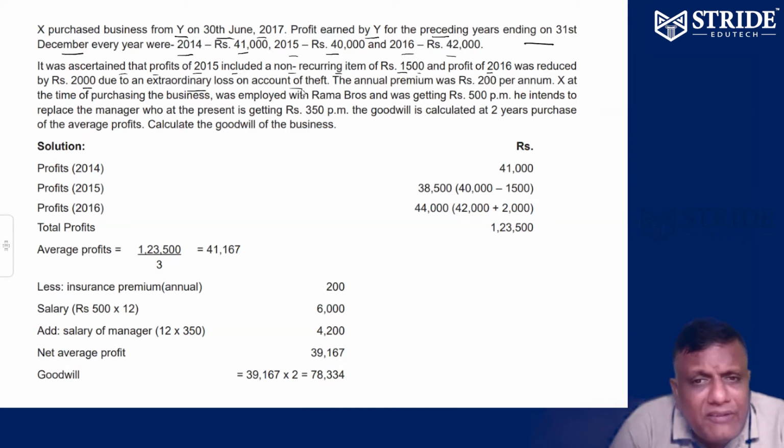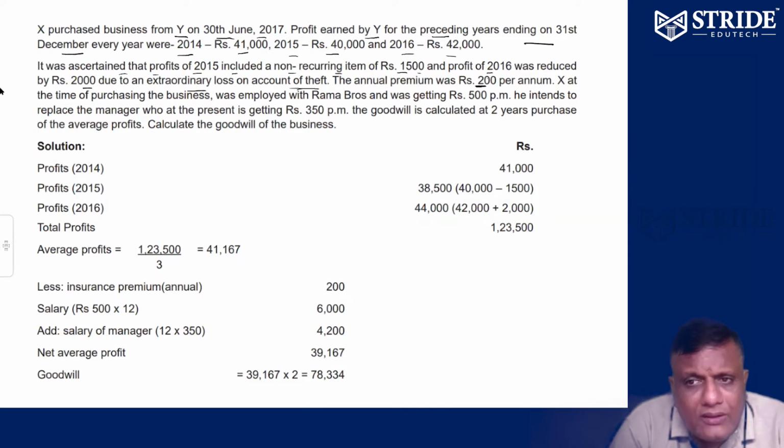What is extraordinary loss? Some theft. It is not a normal loss, not an ordinary loss. Sometimes theft may happen, but not always. Every day theft is not happening. Once in a time, extraordinary theft. Our extraordinary profit was added in 15, and extraordinary loss happened in the second year.